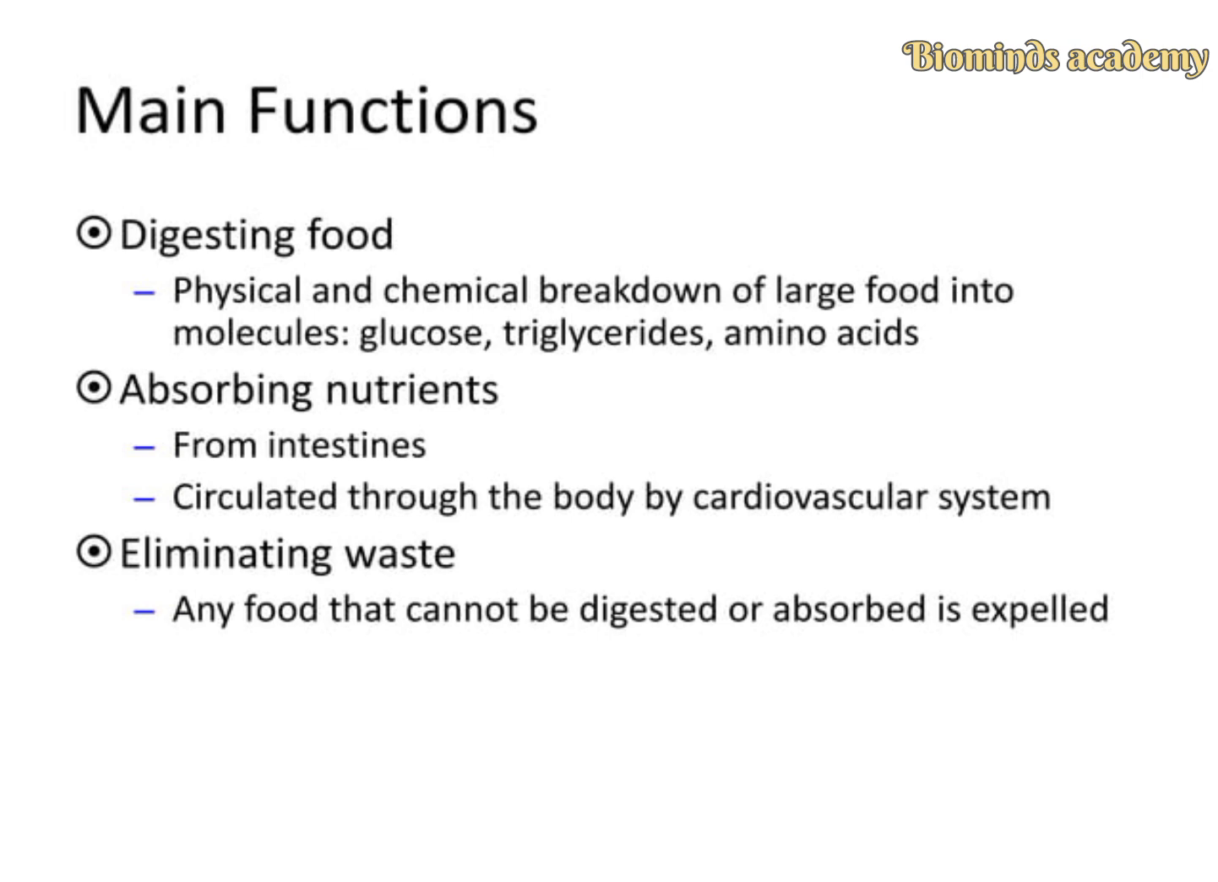The second one is absorbing the nutrients. Absorbing nutrients occurs in the intestines. Intestines are helpful for absorbing the nutrients. The absorbed nutrients are circulated through the body by the cardiovascular system. Then eliminating the waste. Any food that cannot be digested or absorbed is expelled as waste through the anus.